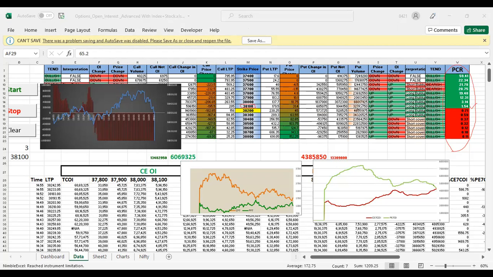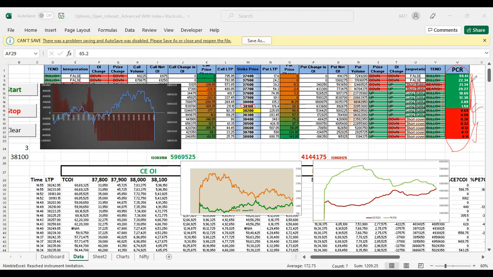So market is bullish above what? 38,100. You see here, these values are less than 1, so market is bearish. So bearish below this. Up to 38,100 the PCR value is higher than 1.